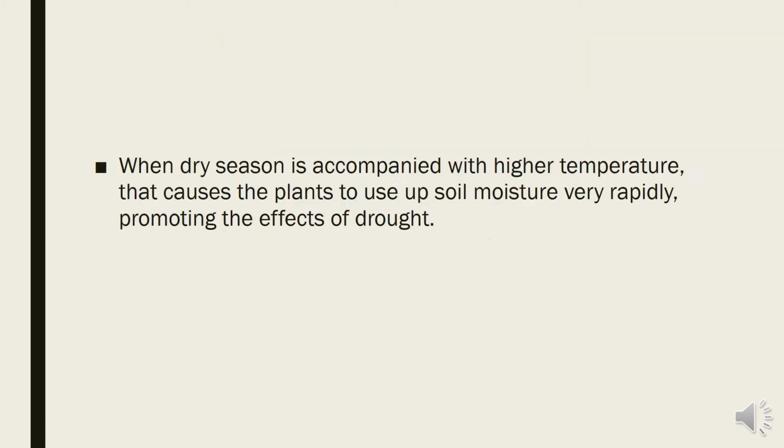Dry season is accompanied with a high temperature that causes the plants to use up soil moisture very rapidly, promoting the effects of drought. When the temperature is very high and the plant is rapidly using the soil moisture, there is a chance of diminishing the soil moisture very rapidly. So a condition occurs which is called drought.